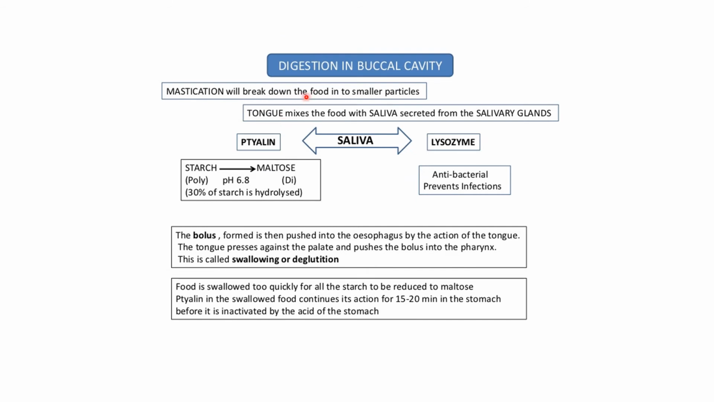Now let's see the digestion in buccal cavity. The first process of digestion takes place in the buccal cavity, that is the mouth. Mastication is the breakdown of food into smaller particles with the help of the teeth. Now the tongue mixes the food with the saliva, which is secreted by the salivary glands. The saliva contains salivary amylase or ptyalin, which converts starch, which is a polysaccharide, into maltose, which is a disaccharide.